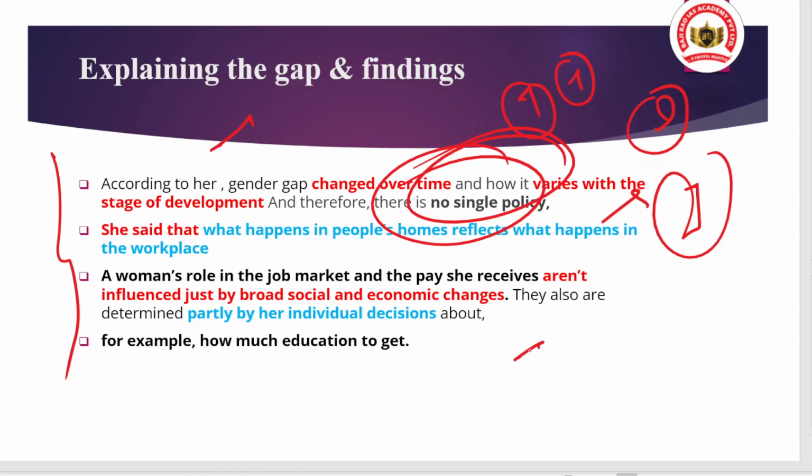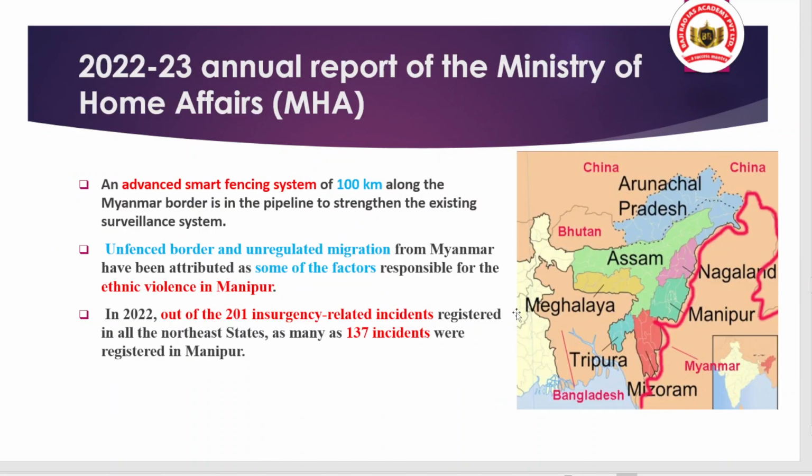If a woman decides not to take higher education, her potential to have a greater income from her job will be restricted. So it depends on the woman's decision how much quality and higher education she tries to get. That will also decide her income. So that is the important article we have discussed.